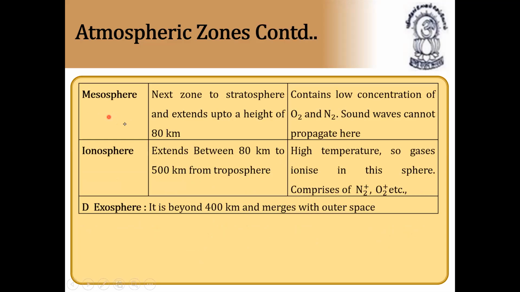Next, the mesosphere, the next zone to the stratosphere, extends up to a height of 80 kilometers. It contains a low concentration of oxygen and nitrogen. Sound waves cannot propagate here. The ionosphere extends between 80 kilometers and 500 kilometers. Because of high temperatures, gases ionize in this sphere, comprised of N2+, O+, etc. The exosphere is beyond 400 kilometers and merges with outer space. So these are the atmospheric zones.